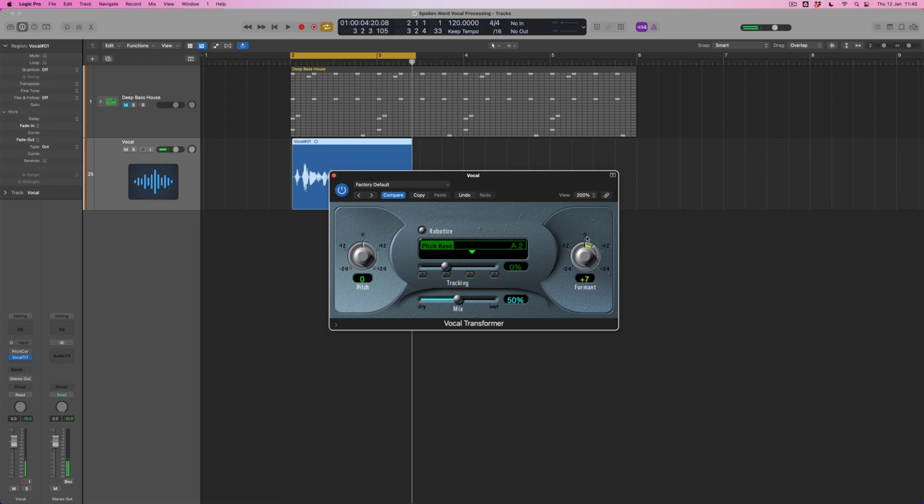So this is another really powerful way of working with these plugins. Again, if I was working with a sung vocal and I decided that I wanted to create a little harmony an octave higher, with a little bit of extra formant change, and slightly back down the mix level so that there's just a little hint of that, I can do that. But of course I can do that on spoken vocals too.